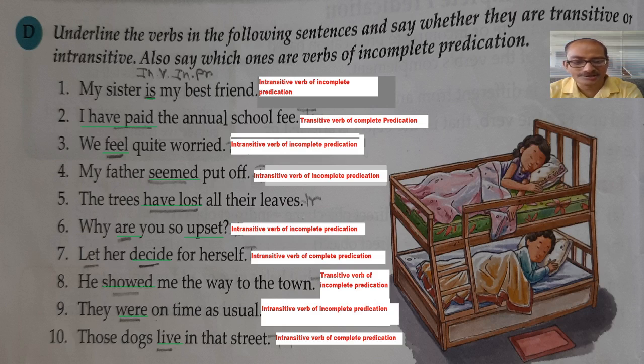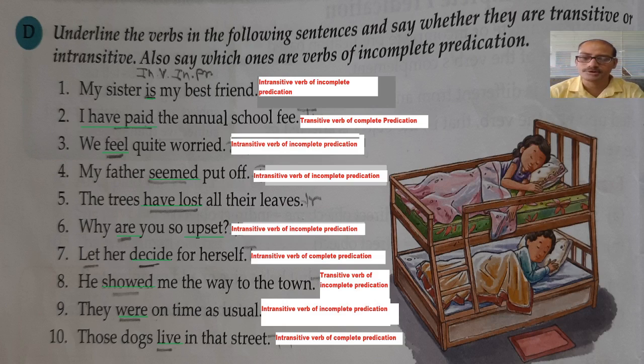So here no object is there. "They were on time as usual": on time as usual is a prepositional phrase. To complete the meaning of the sentence, this part, on time as usual, is used. Suppose you just say "they were," the meaning would not be completed. It does not have an object, therefore it is an intransitive verb. And without this complement, which is not an object, the meaning would not be completed, therefore it is an intransitive verb of incomplete predication.